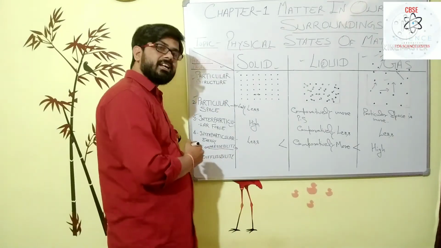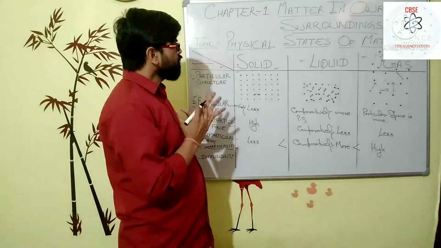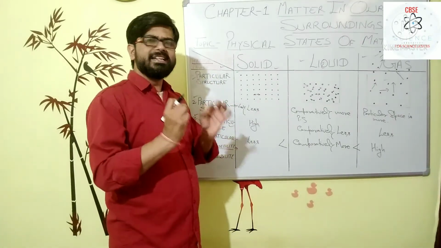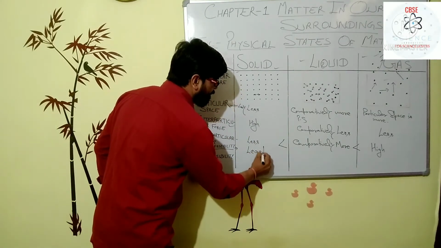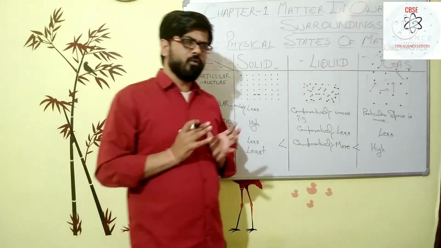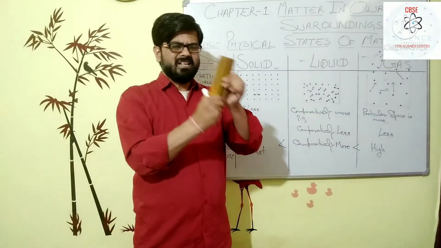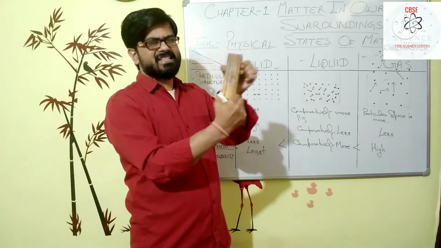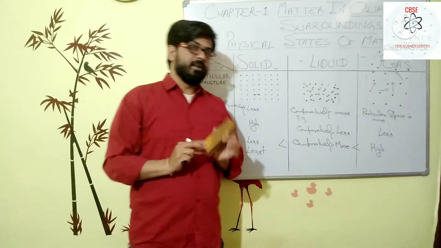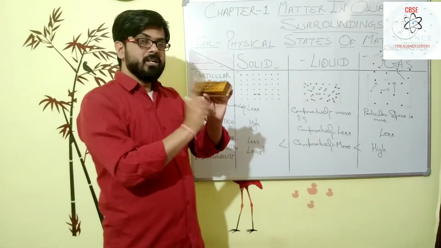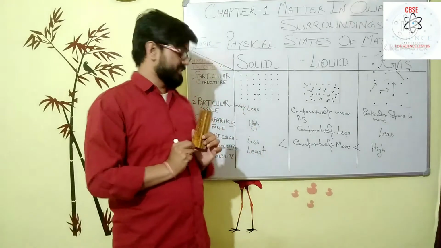If you see the compressibility among solid, liquid and gas, solid has the very least compressibility. Means if you put any external force on the solid phase, like I am compressing it by putting the external force, but it is not changing its shape and size. It means the solid phase is very least compressible.